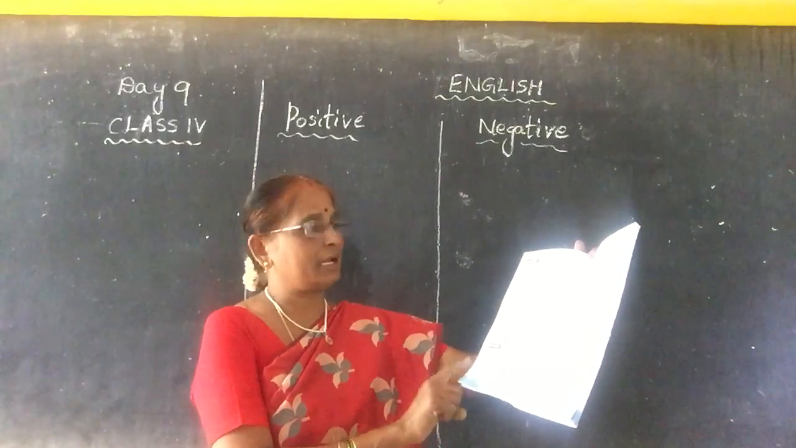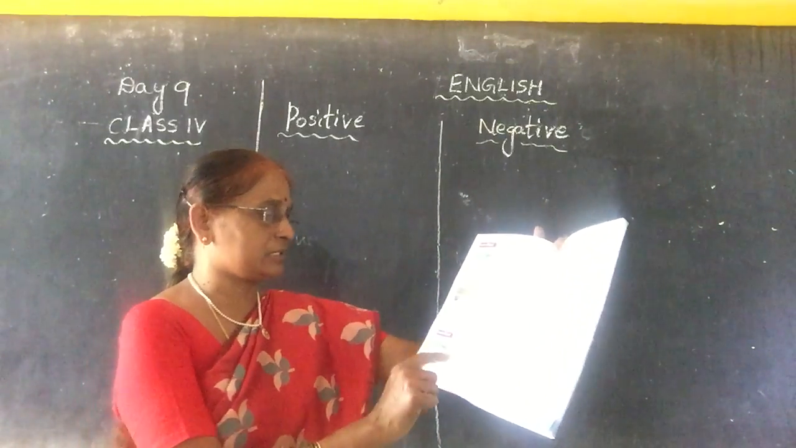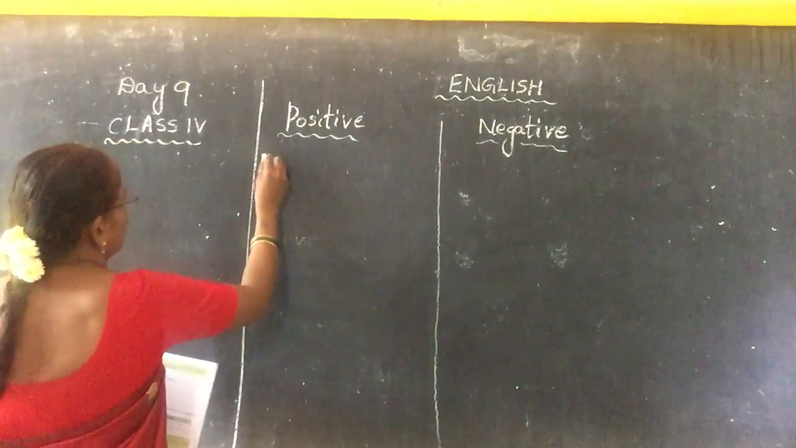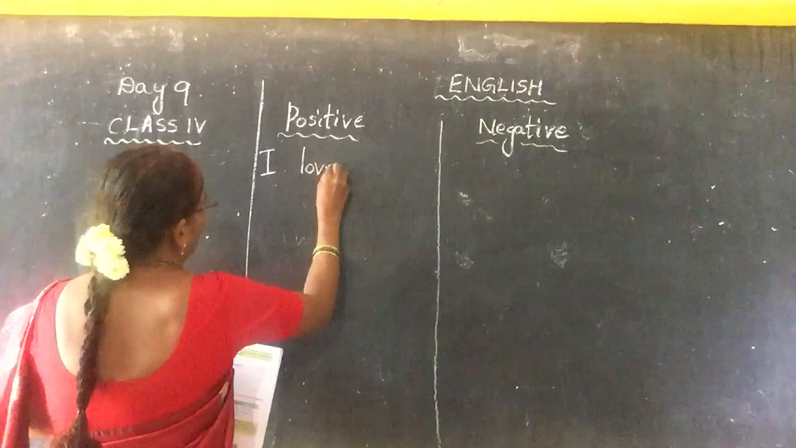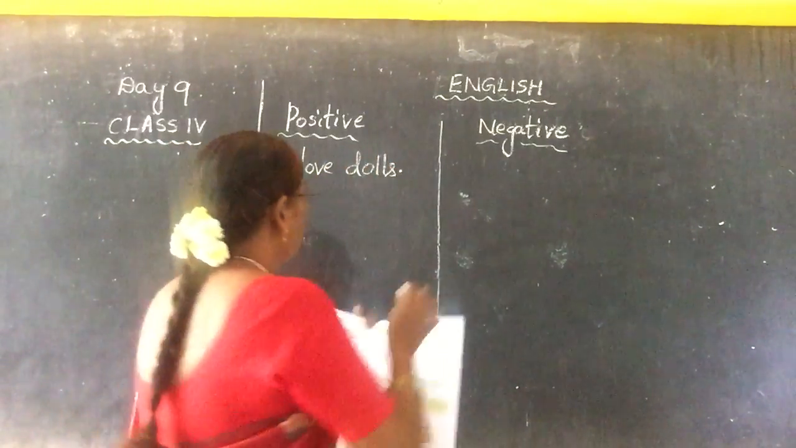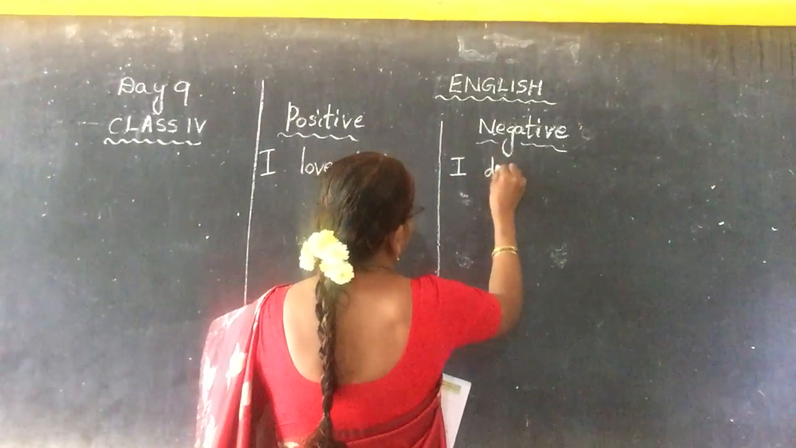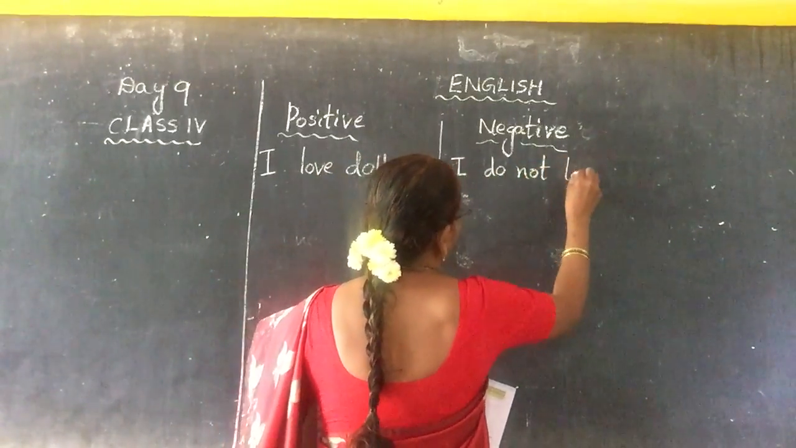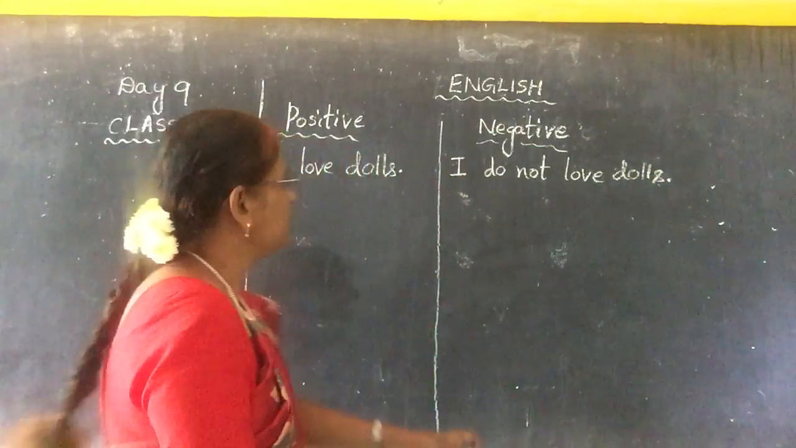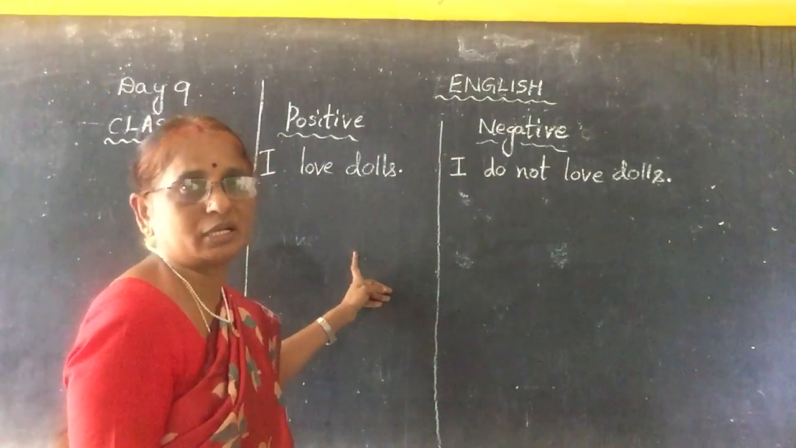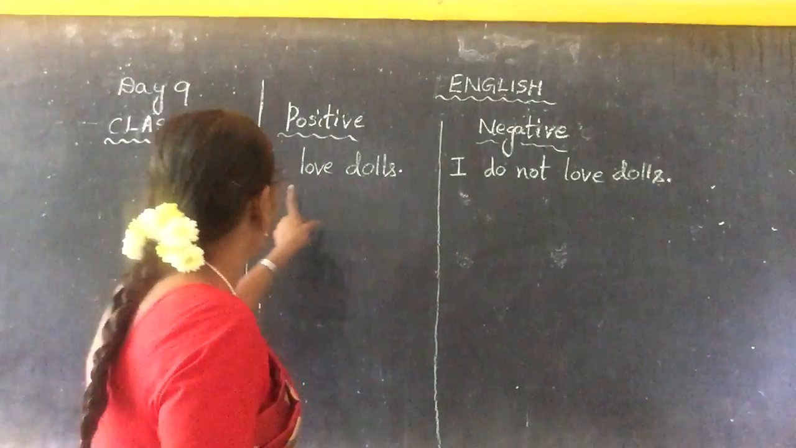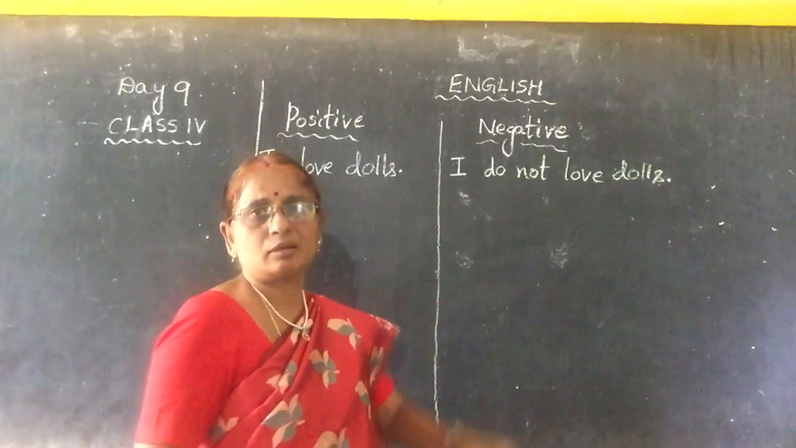Again, positive and negative. One more table is there. What is the difference between this table and the table above? See, "I love dogs." And next, "I do not love dogs." This is a positive sentence and this is a negative sentence, because with "not" we are using the negative form.